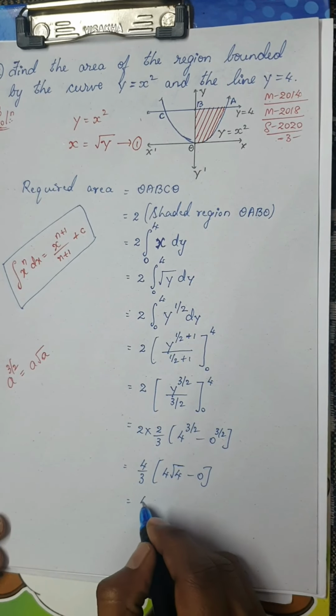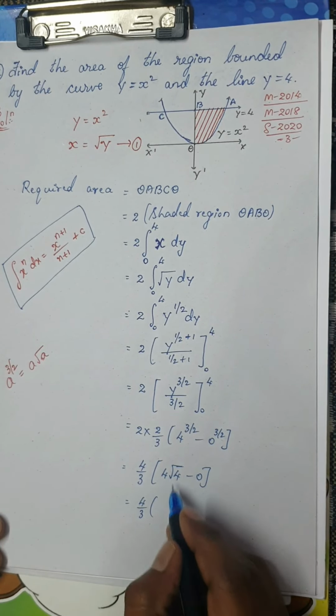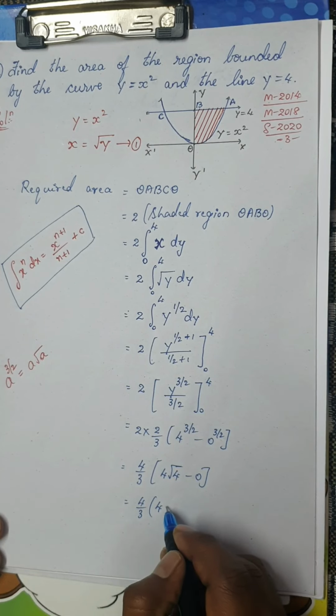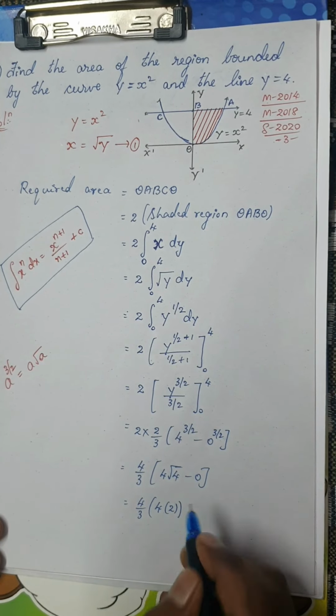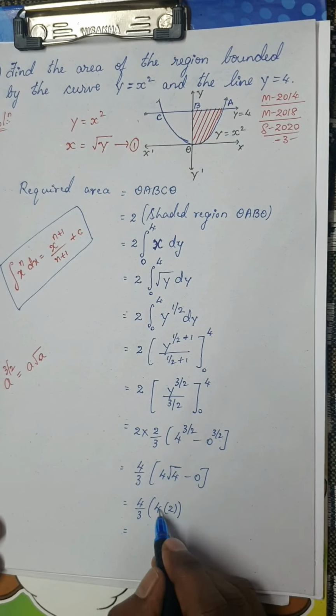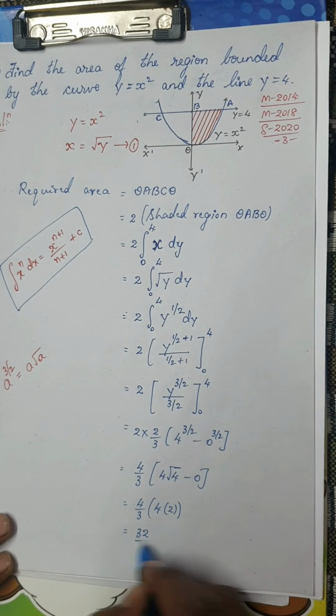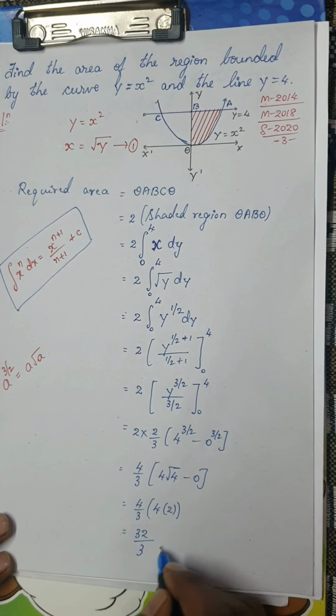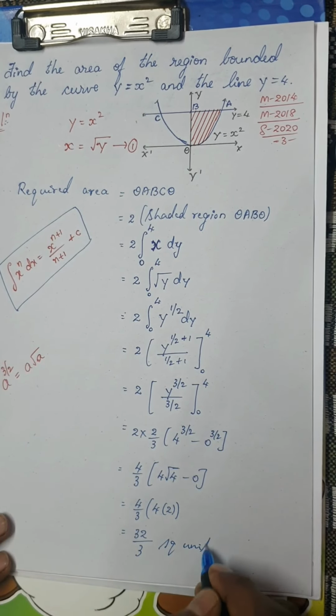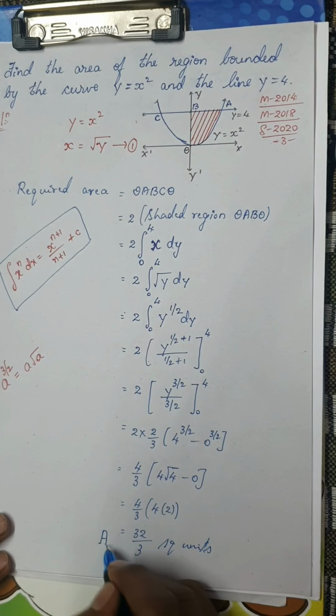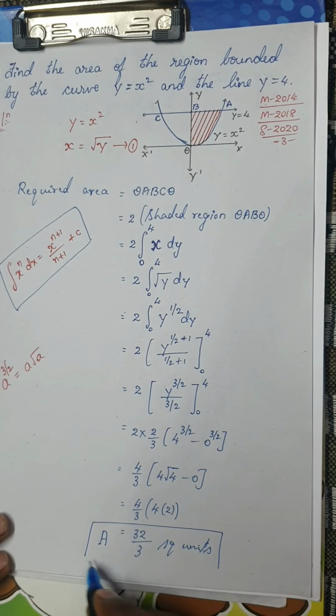So this is 4 by 3 into root 4, and root 4 is 2. So 4 2s is 8, 8 4s is 32 divided by 3 square units. So this is my required area.